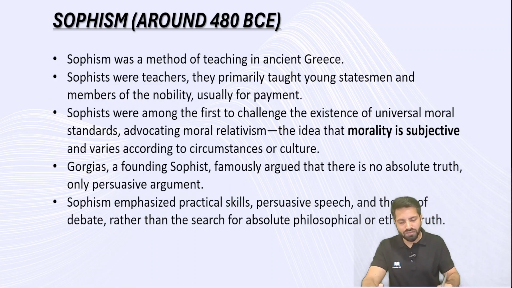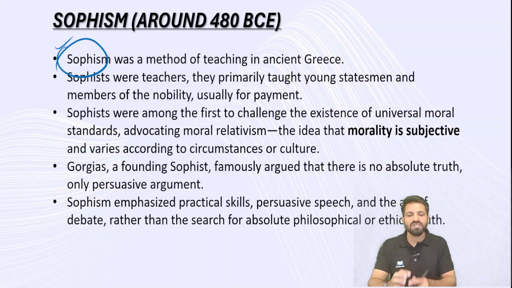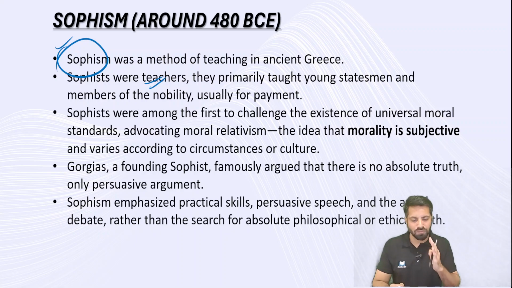Now, the next important philosophy, Sophism. Sophists usually were teachers, and they were teaching young statesmen, the rich individuals, or the members of noble families, members of nobility. Usually they used to teach for payment. But what is the unique thing here? The unique thing is that they gave the concept of ethical relativism.